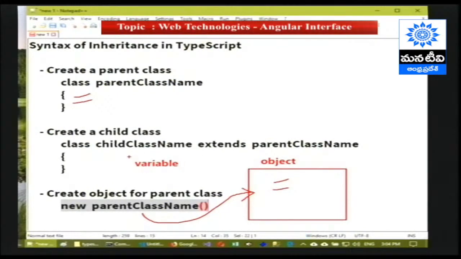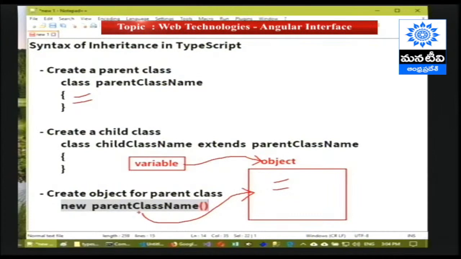This variable is going to be the reference of this particular object, because this variable consists of some address that points to the particular object. Variable makes it easy to access the object. Object only contains real properties and methods. Variable doesn't contain the properties and methods, but how do we access them? Through object. For example, you want to access your TV through remote. If you want to change your channel, you need not touch your TV. Through the remote we can operate. So the variable is like a remote using which you can access your object.